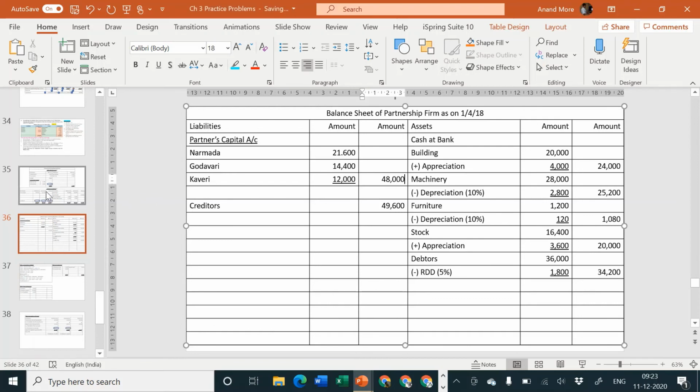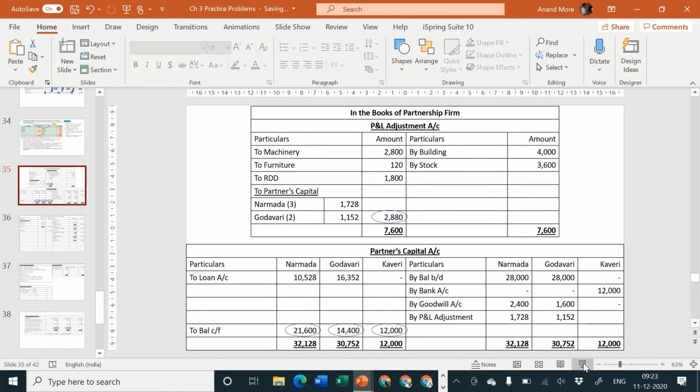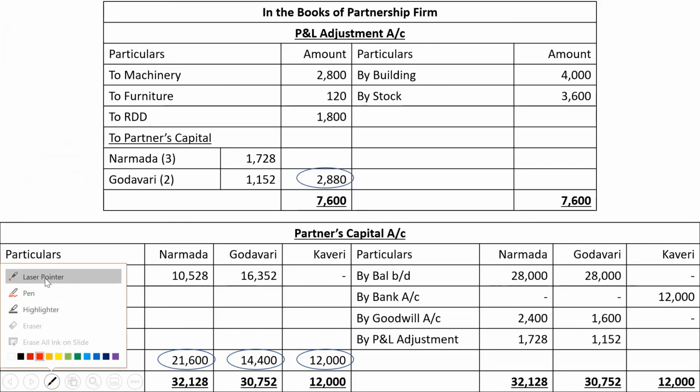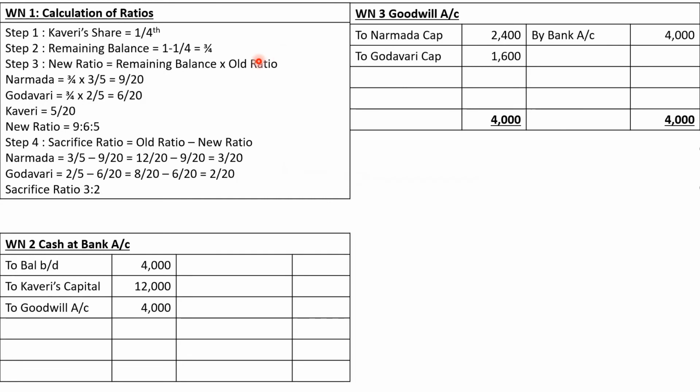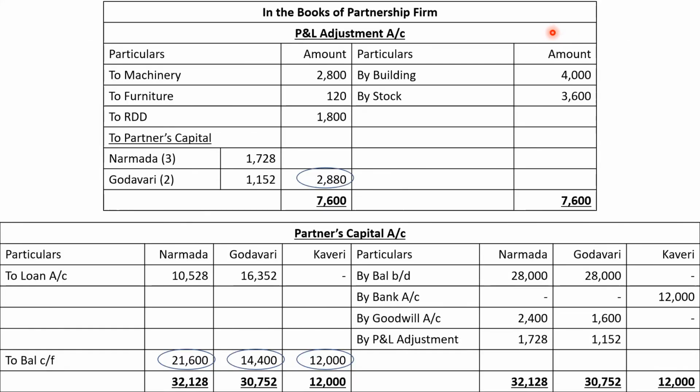But what they forget is they have not yet given the second effect, the second effect of the loan account. If in the partner's capital we are saying on the debit side to loan account, it means there is a loan account which is getting created. We have prepared P&L adjustment account, partners capital account, balance sheet, cash at bank account, and goodwill account. We have not prepared loan account. So if the partners capital account debit side mentions loan account, then that loan account must have got credited, and then it should come in the balance sheet.